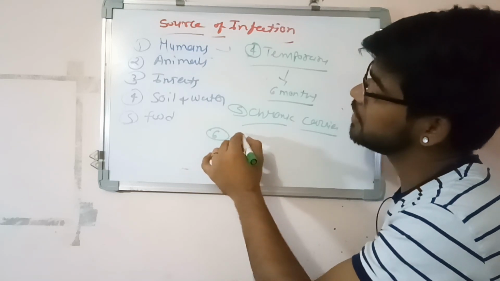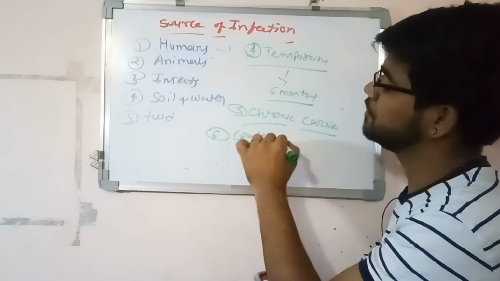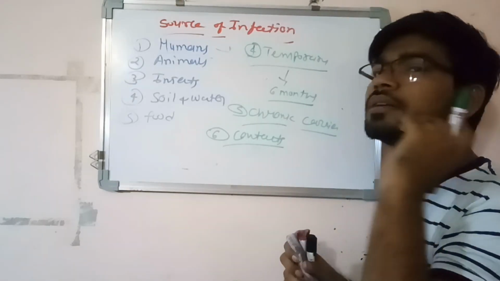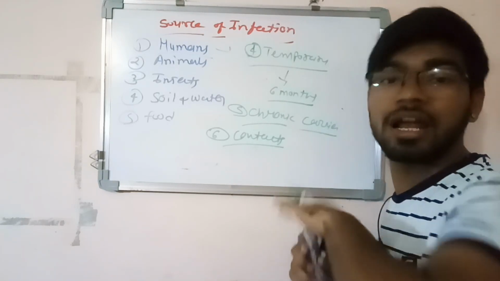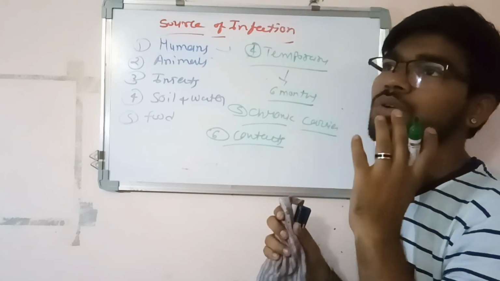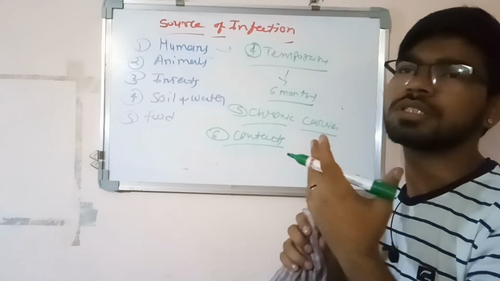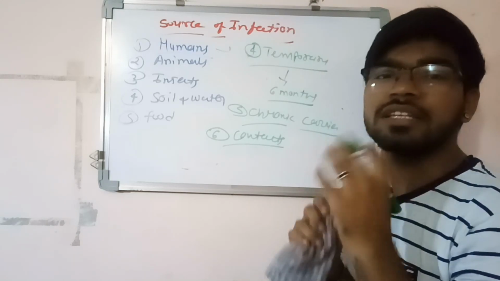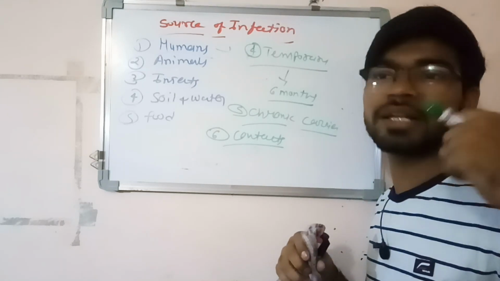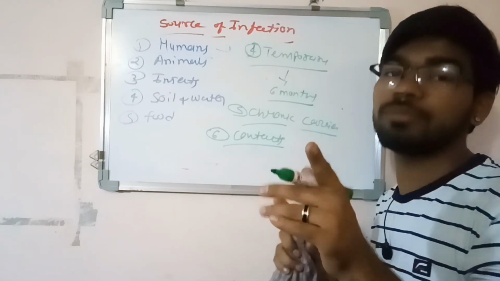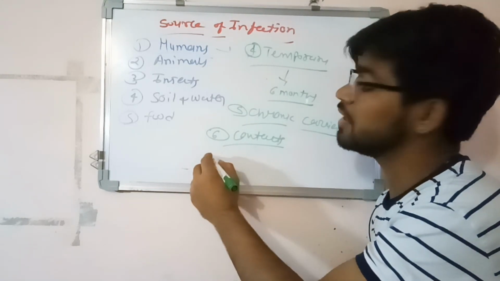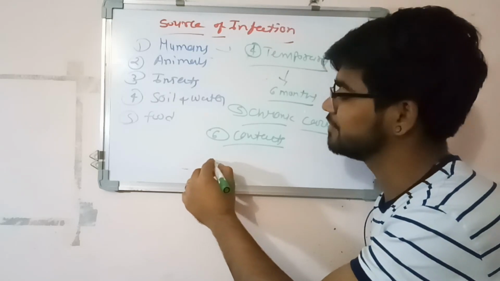Now the sixth type is called the contact carrier. It means it gets an organism from the patient through contact and gives it to another one. It does not harbor the organism, but it has physically attached organisms. Like it goes to the hospital just to see a friend or neighbor who is in an infection condition or admitted in a hospital. So it gets the organism from the hospital and gives it to another one. It does not incubate. So it is a contact carrier. It is a very temporary carrier until you take a bath with hot water.